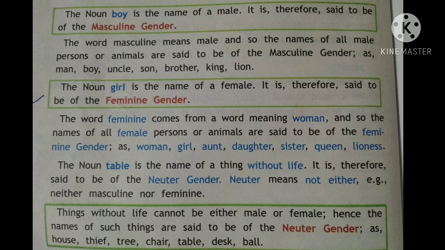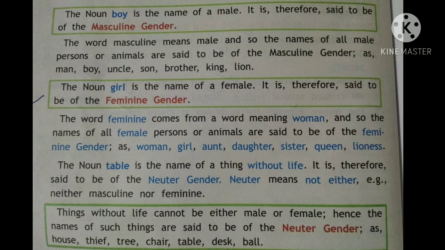So in the second sentence, the noun girl is the name of a female. It is therefore said to be in the feminine gender. The word feminine comes from a word meaning woman. And so the names of all female persons or animals are said to be of the feminine gender.